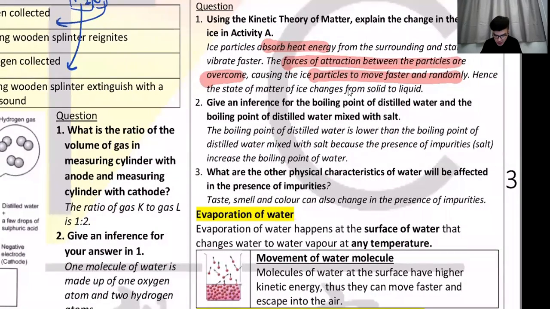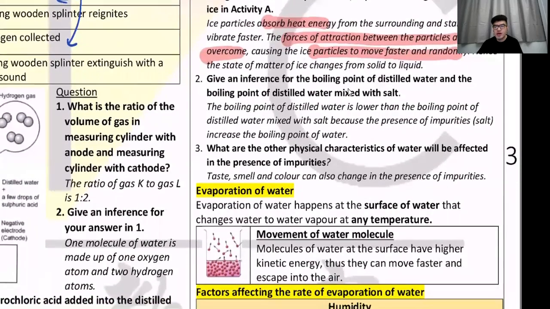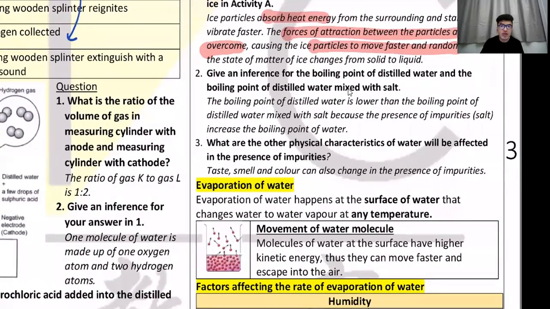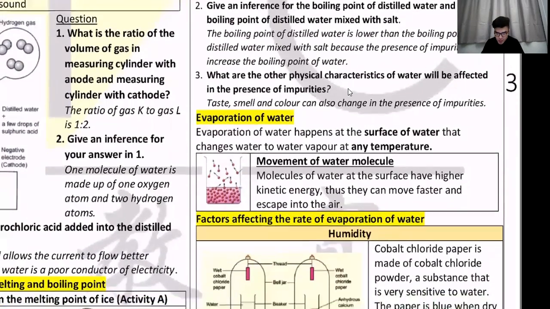All right, so anyway, why does it give an inference of boiling water and boiling water mixed with salt? Why is the boiling point of salt water higher? Because impurities will increase boiling point. This is why when we do experiments, we always use distilled water, because if you use tap water or mineral water, it is going to mess up your experiment. It's not a very good thing to use. This is why you need to use distilled water if you have done any experiment in school. All right, anyway, so evaporation of water.